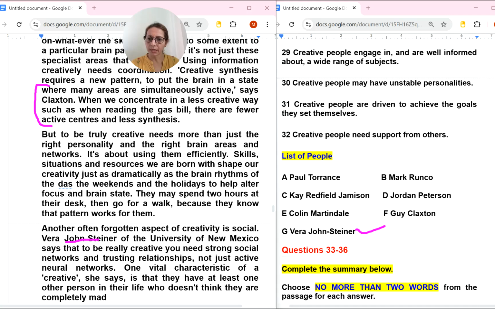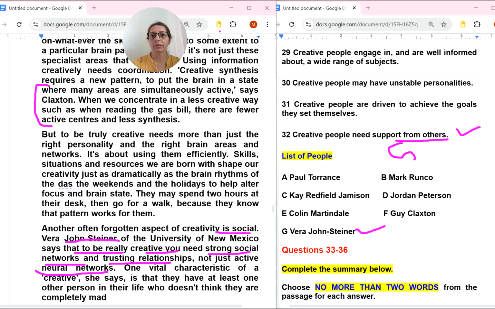In the last paragraph, another often forgotten aspect of creativity is social. As I told you, social support from others, that is social. But yes, let's read it. She says that to be really creative, you need strong social networks and trust relationships, not just active neural networks. So it means this will come with the G number. 32 is the G number and one is left. At the end, we will try to find out.